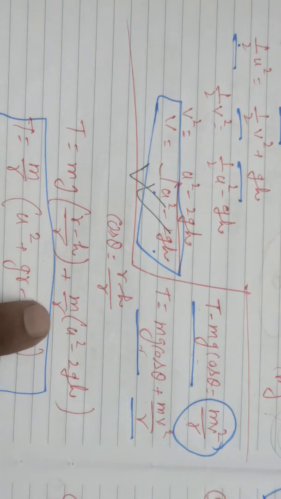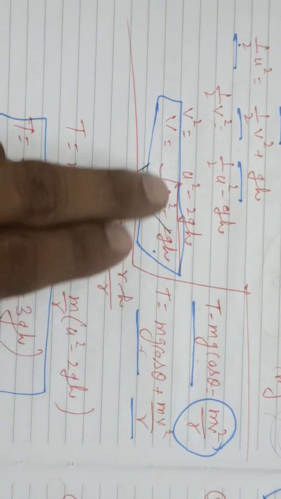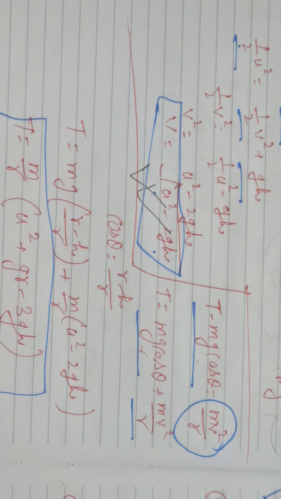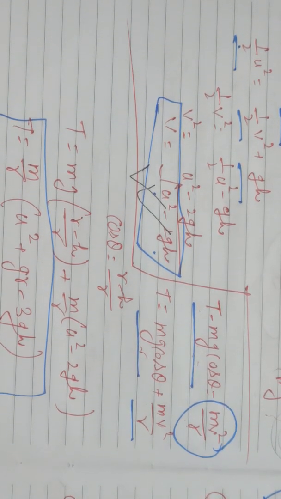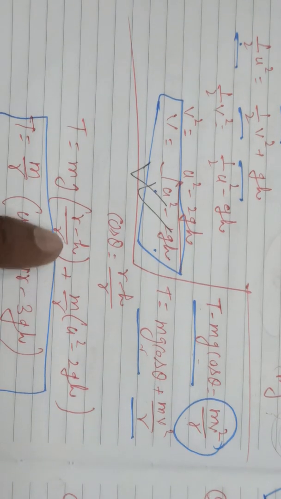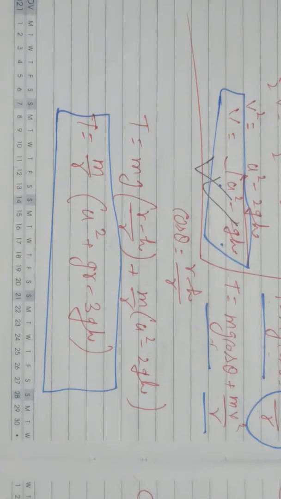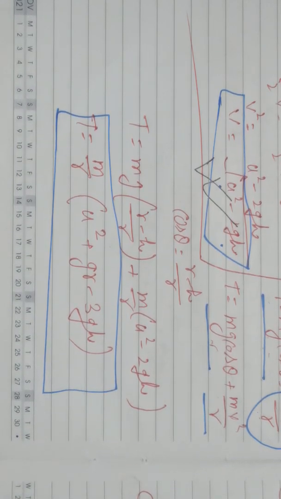m by r will be m by r only. In place of v square, we can put u square minus 2gh. So v square will be u square minus 2gh. So if we take m by r common from both, then T will be equal to m by r into (u square r plus gr minus 3gh), which is the formula for the tension along the string at any point.